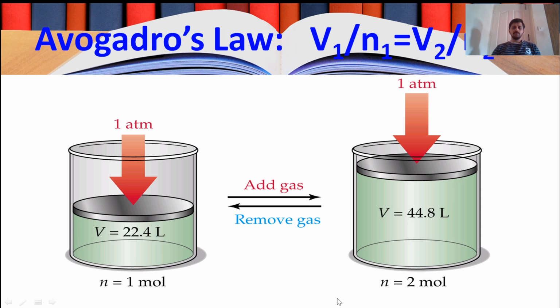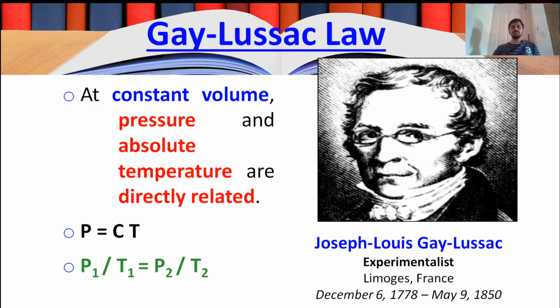You can see the explanation for Avogadro's law here. When 2 moles of gas is available, the volume is increased. For 1 mole of gas, the volume is 22.4 liters. When you add the gas, that is the quantity of gas is increased, that means the molecules of gas is increased from 1 to 2, the volume is doubled. Doubling the number of molecules means we are pouring more gas into the cylinder, thereby the volume is increased. That is quite obvious, right?